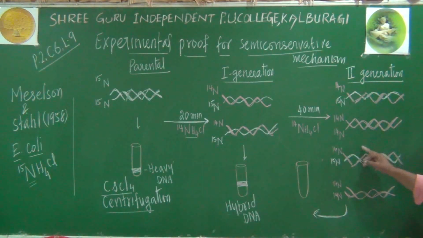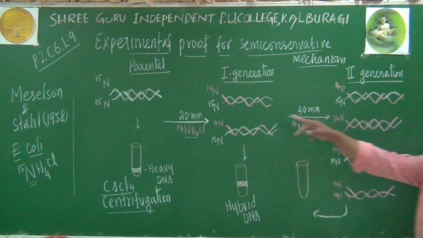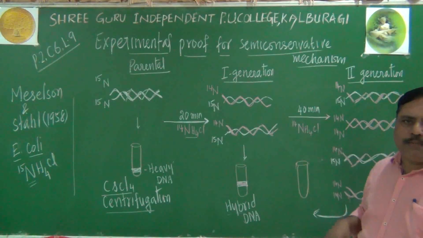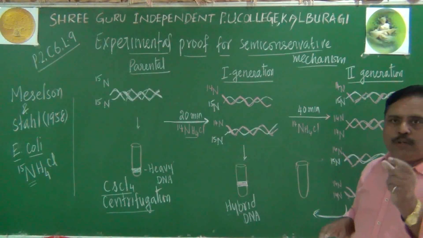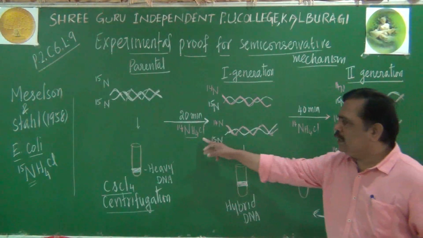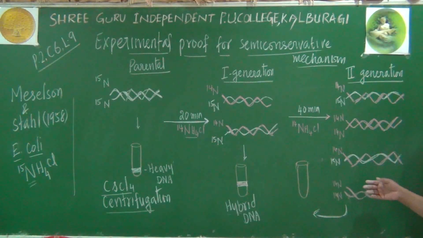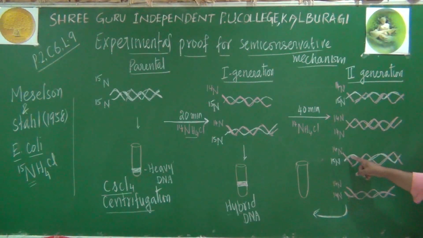Is there any heavy DNA molecule here? No, no heavy band. Slowly that heavy DNA is getting reduced in number. Why? Because you have used N14. Since the N14 light medium is used, you are getting more light strands. You see, out of four granddaughter molecules, there will be only one N15 strand. The remaining three are light.